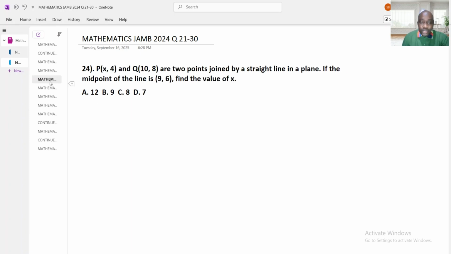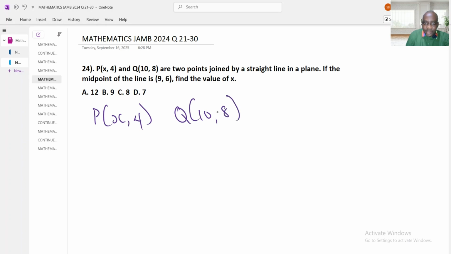Question 24. Point P (x, 4) and point Q (10, 8) are 2 points joined by a straight line in a plane. If the midpoint of the line is (9, 6), find the value of x. Now, if you look at this, let me write out the question. x, 4 and these 2 points, 10 and 8. These are the 2 points. And this is the midpoint.